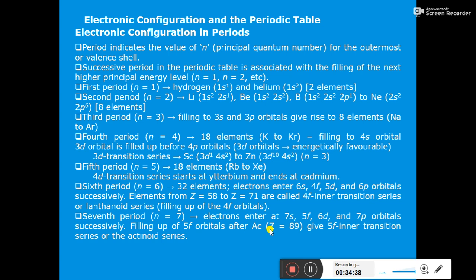orbitals after actinium, as we have discussed just now, from actinium to lawrencium, that is from atomic number 89 to 103. The last electron enters in 5f orbital. That's why they are called 5f inner transition series, because 5f orbital is the inner orbital. So that's why they are called 5f inner transition series, or they are also known as actinoid series. So elements after lanthanum, that is from cerium onwards, are called lanthanoid series, and elements after actinium are called actinoid series.